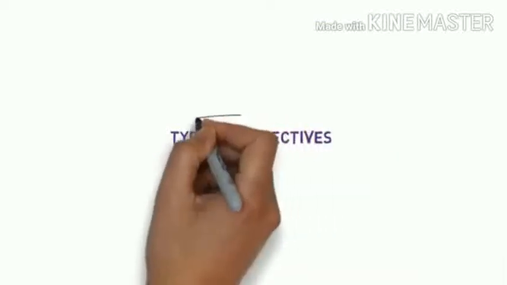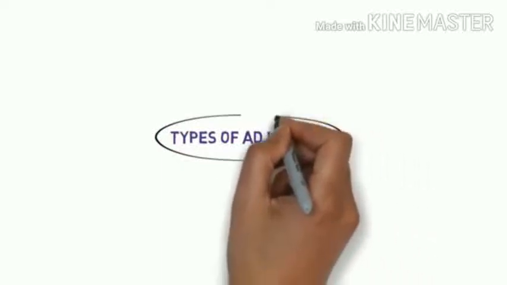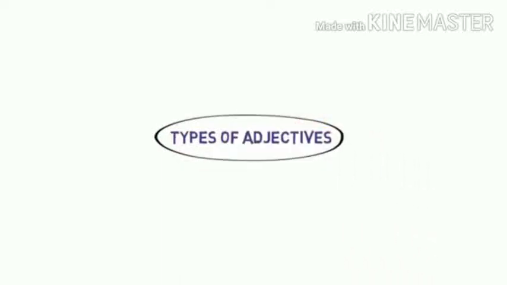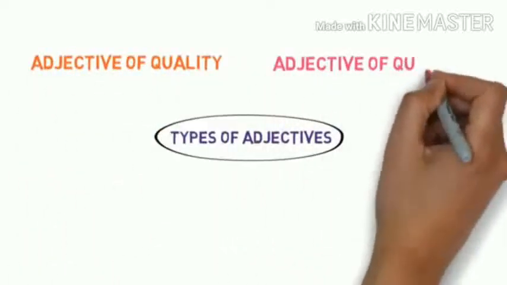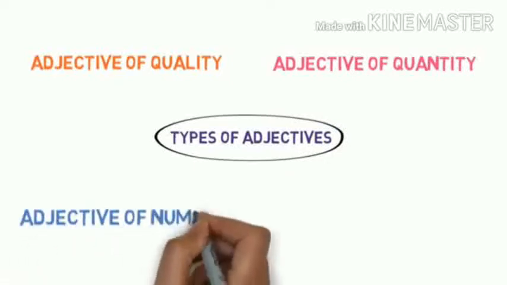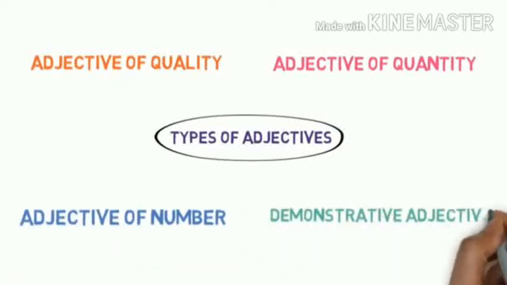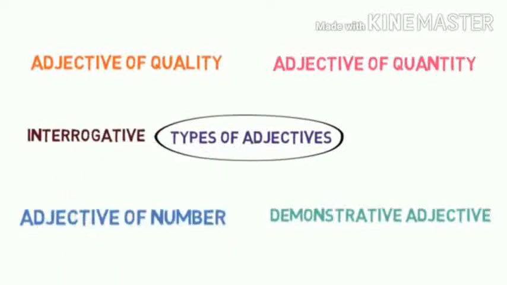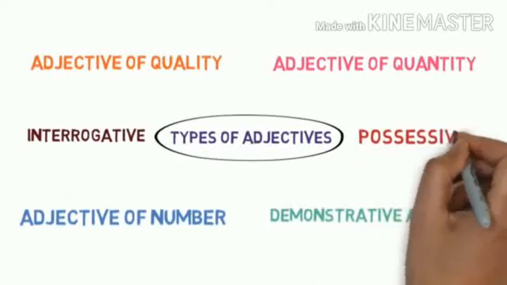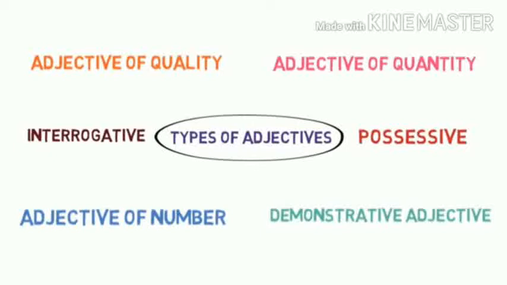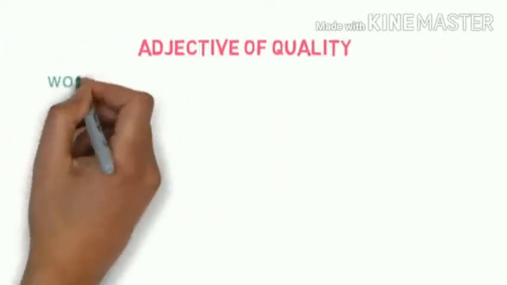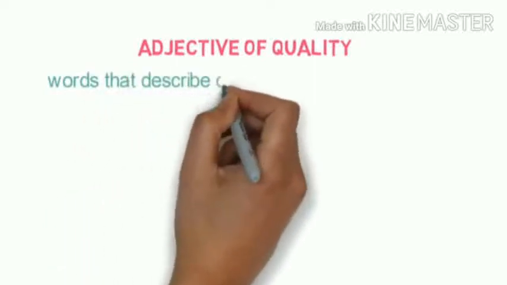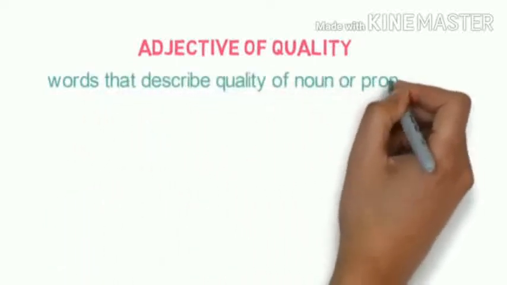Now we shall learn about types of adjectives. There are 6 types of adjectives. They are adjectives of quality, adjectives of quantity, adjectives of number, demonstrative adjectives, interrogative adjectives, and possessive adjectives. These are the 6 types of adjectives that we have. Now, the first type of adjective is adjective of quality.